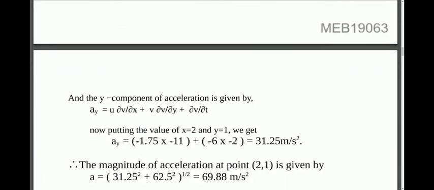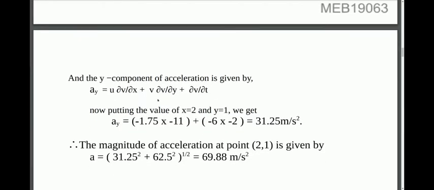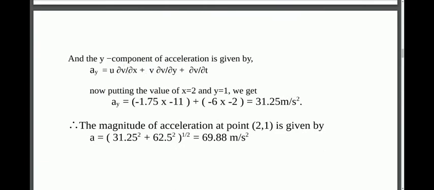The expression for the y component is u times del v by del x plus v times del v by del y plus del v by del t. And again, this del v by del t term would be 0 since the velocity does not depend on time. We will again calculate the values of del v by del x and del v by del y and put them inside this expression to get the y component of the acceleration, which comes out to be 31.25